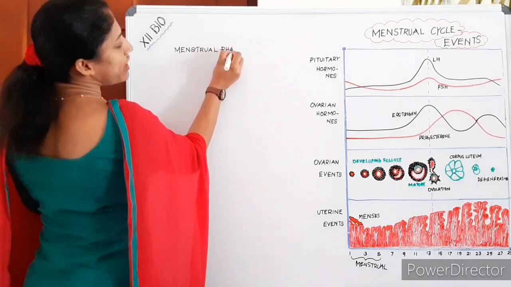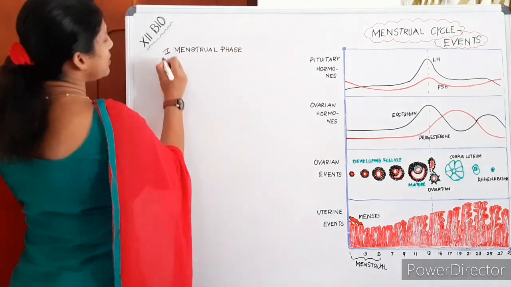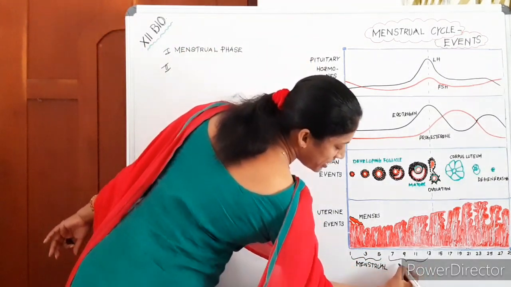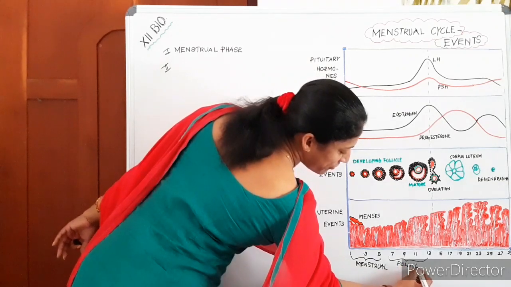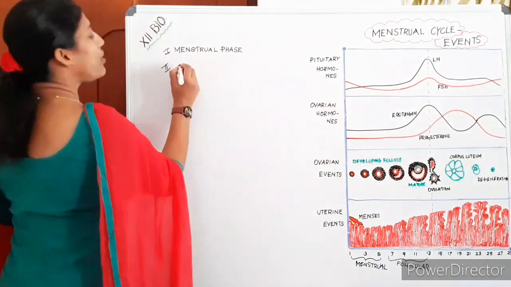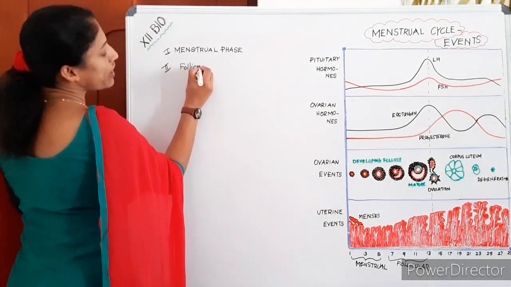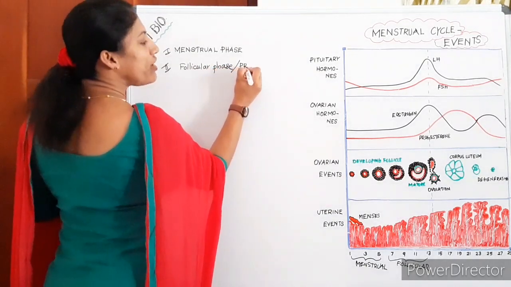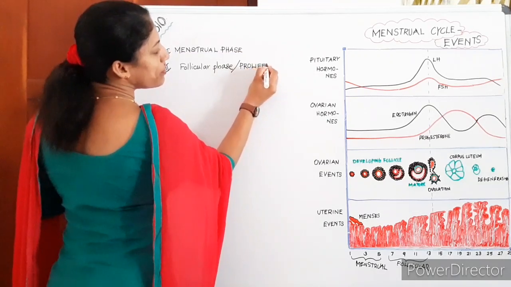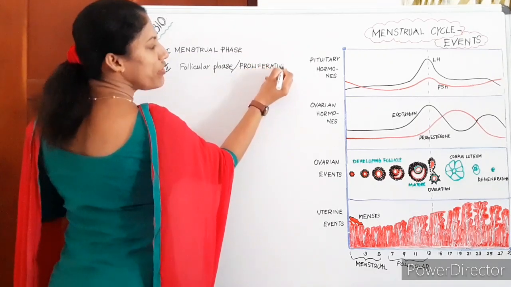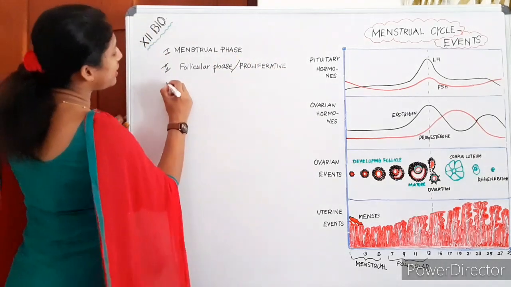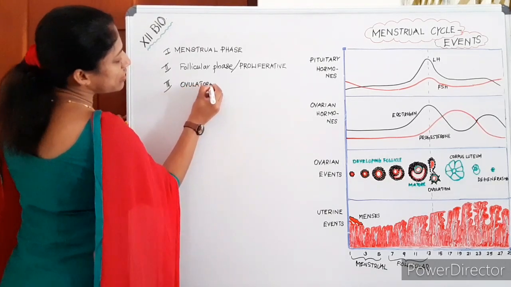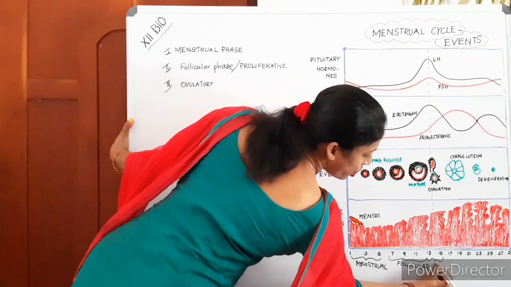Then the second phase in the menstrual cycle is called the proliferative phase or follicular phase. It's called the follicular phase, also called the proliferative phase. We will discuss why the names and all. Then the third phase is a short phase, the ovulatory phase.